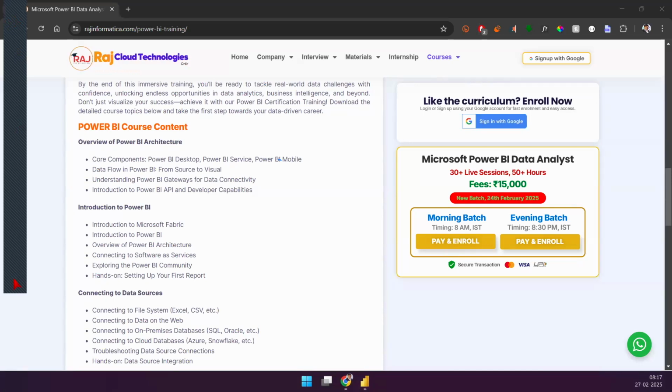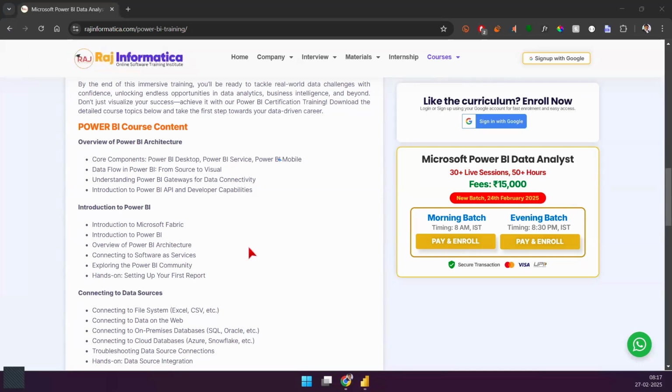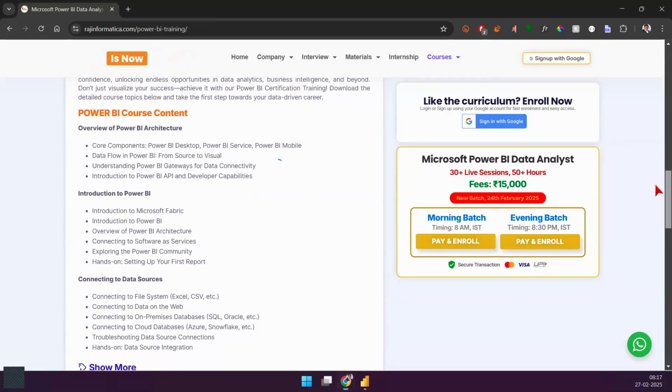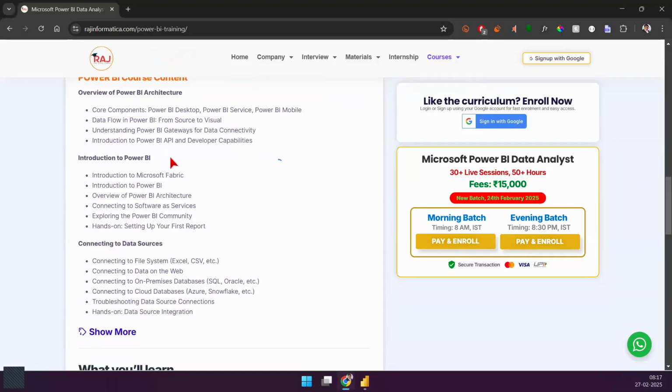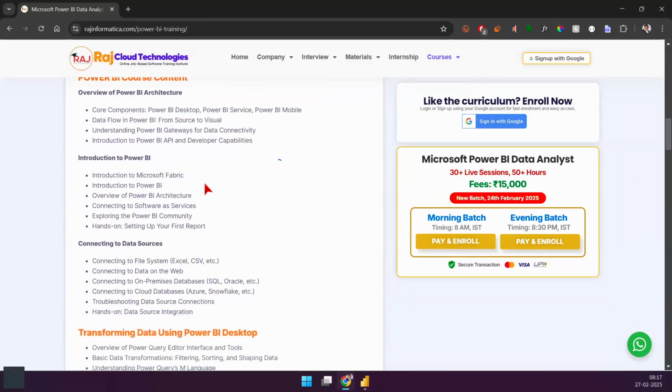We will be talking from a developer standpoint, and what we want to do here is understand how to develop a report in a local environment, using Power BI Desktop, and then we'll be publishing our report to Power BI Service. So that is what is going to be covered here. Let me quickly go through this course content one more time.